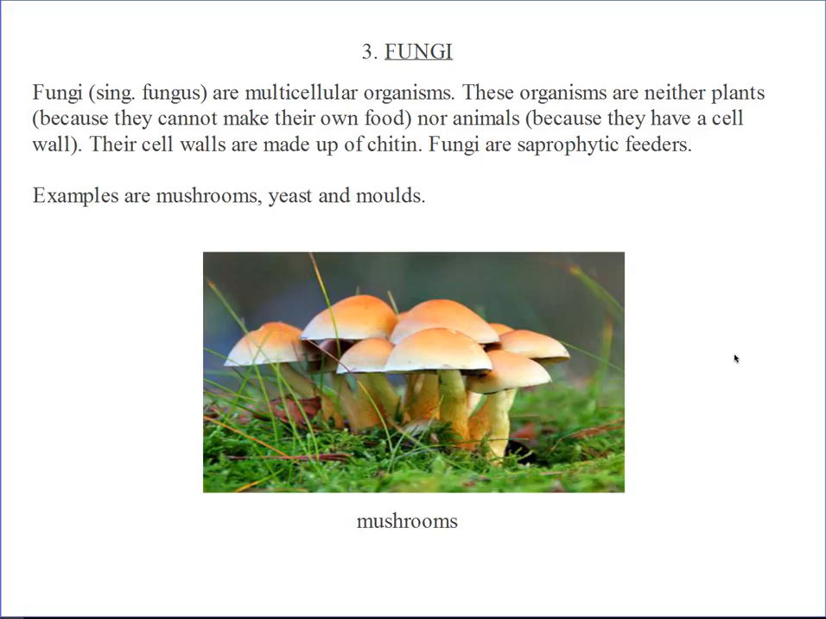They are not animals because they have a cell wall. Animal cells have no cell wall. Plants have chloroplasts that contain chlorophyll for photosynthesis. So fungi lack these things, and they are in a kingdom of their own. They are also saprophytic feeders. They digest food outside. They normally feed on dead organisms. They digest food outside, and then they absorb the nutrients into their body. Examples are yeasts, mushrooms, and molds.